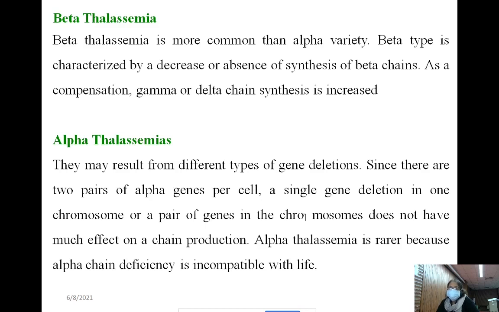In case of alpha thalassemia, it may result from different types of gene defects: deletion is one type of mutation, and point mutation is another.